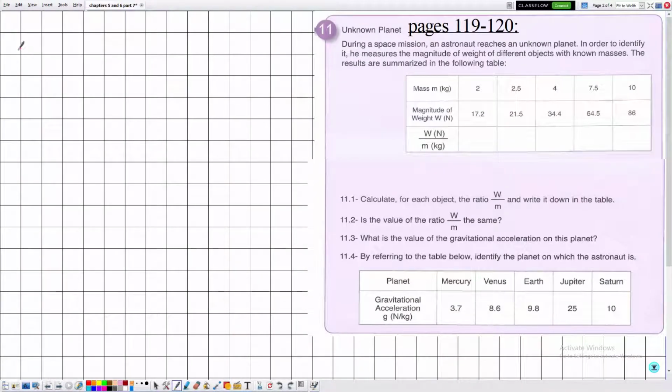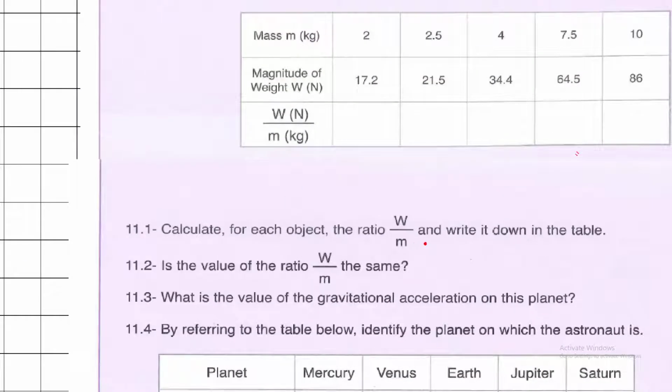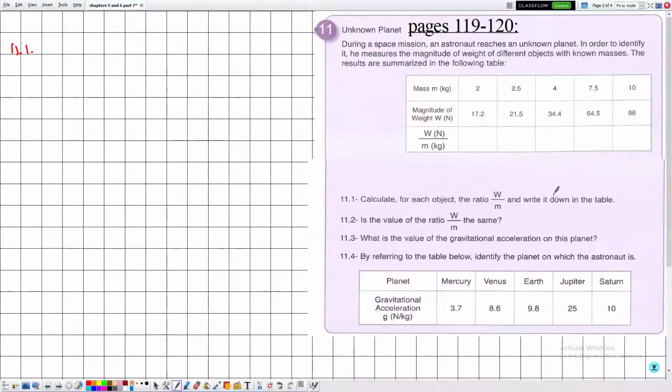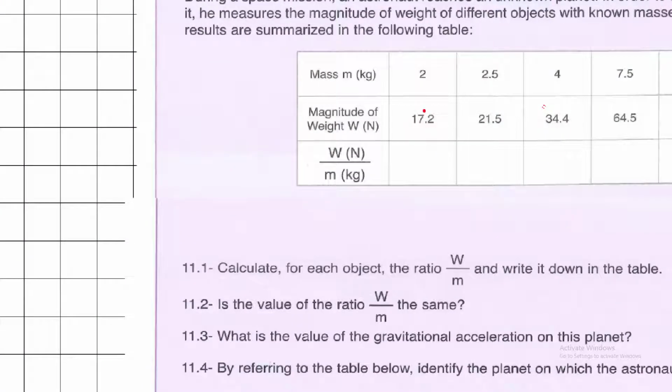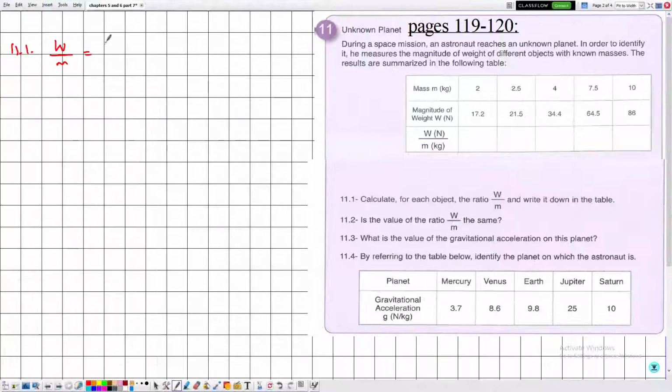So in 11.1, they are asking us to calculate for each object the ratio W over M and write it down in the table. So W over M, if we divide 17.2 over 2, this is equal to 8.6, and here the unit is Newton per kilogram.